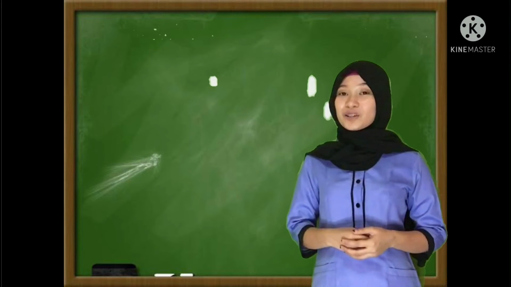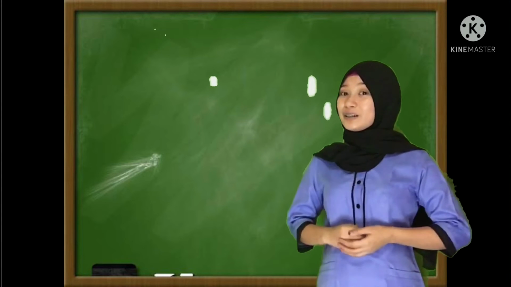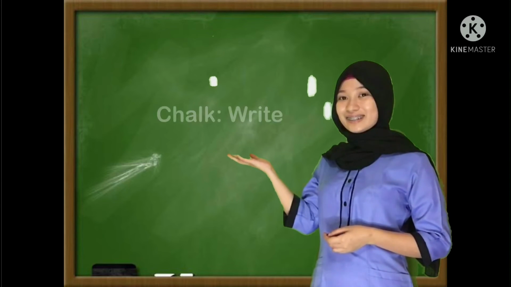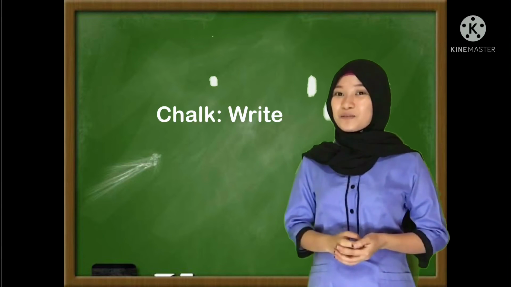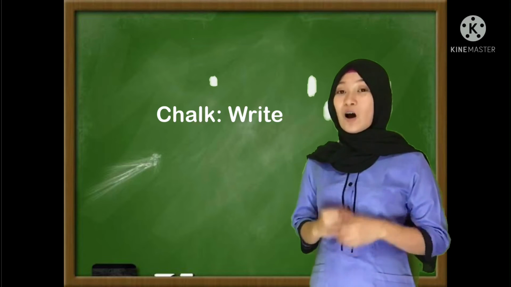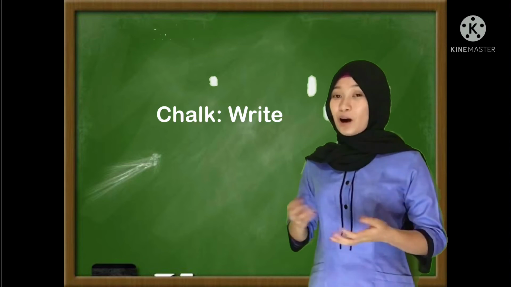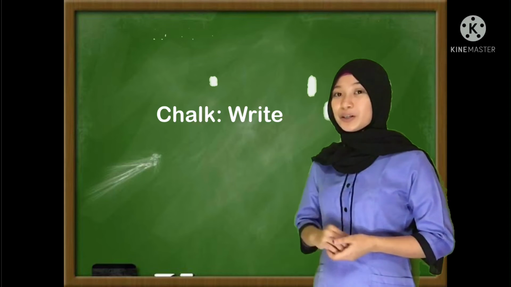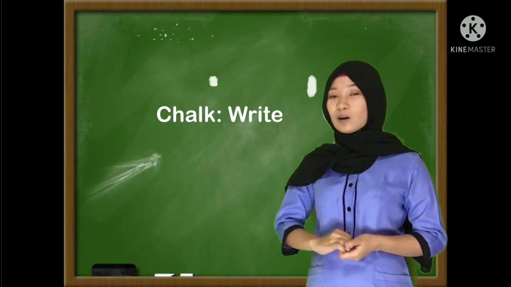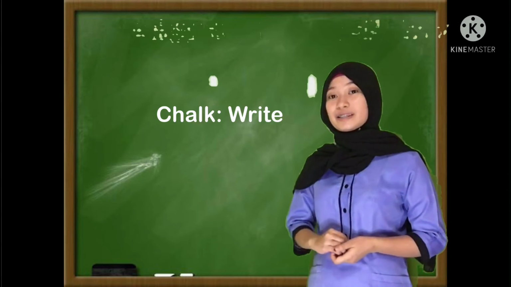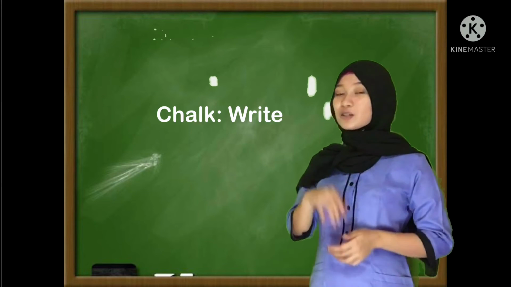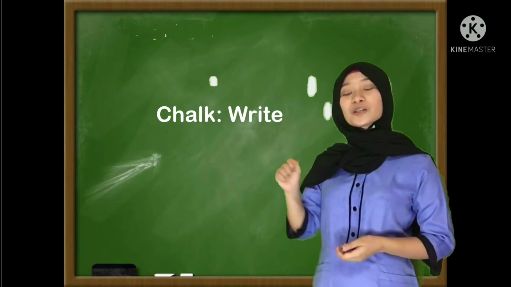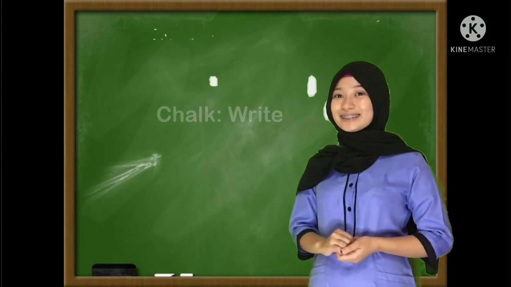Now class, my question is, what kind of analogy is this? Yes, very good. This is object and function. Why? Because the first word, which is the chalk, is the object, and the second word is the function. The function of the chalk is to write, or we use chalk to write.